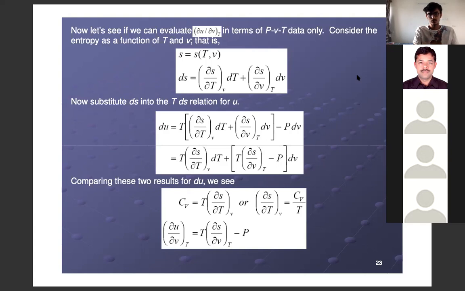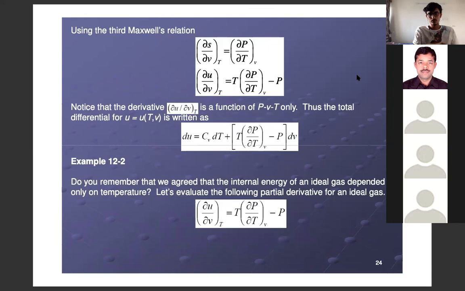Now go to the next slide. Using one of Maxwell's relations, we know del S upon del V at constant T is equal to del P upon del T at constant V. If we substitute that, we can write del U upon del V at constant T in terms of only temperature, pressure, and volume. So that is how we proved that the change in internal energy with respect to volume can be written only in terms of PVT, with no need of any extra terms, by using Maxwell's relation.